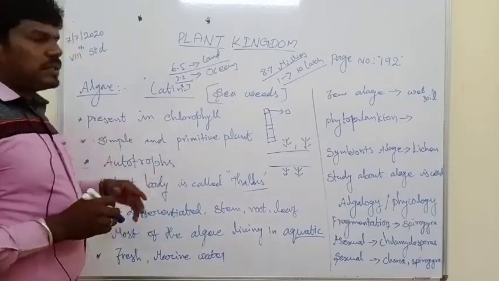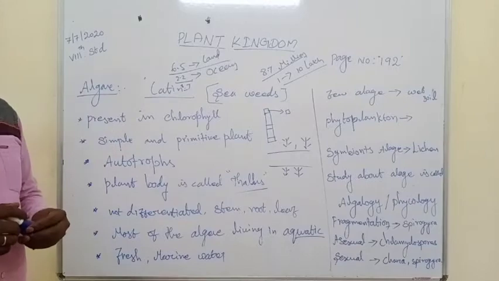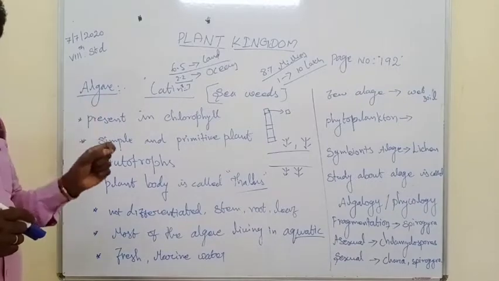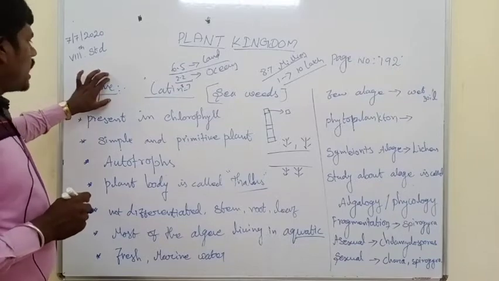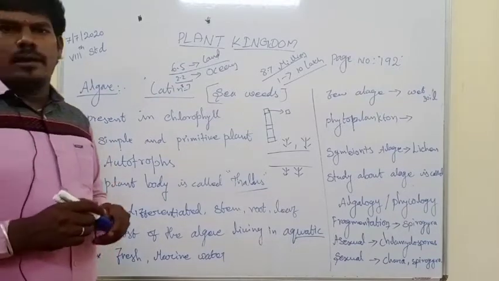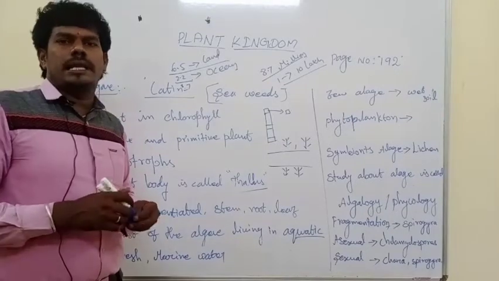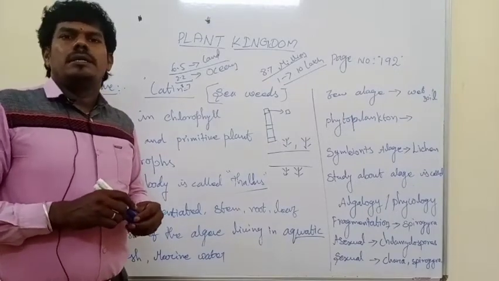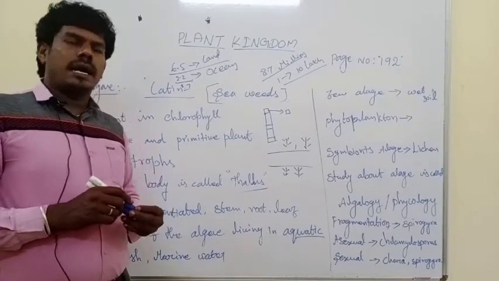In this session we will discuss the first non-flowering plant group, Thallophyta. Algae belong to the Thallophyta. So this is the algae. The algae appear in green color. Why? Because the algae have chlorophyll pigment. The chlorophyll pigment is responsible for that color.